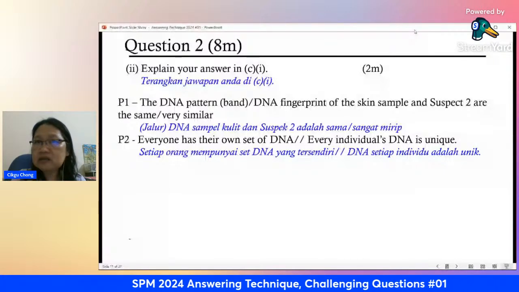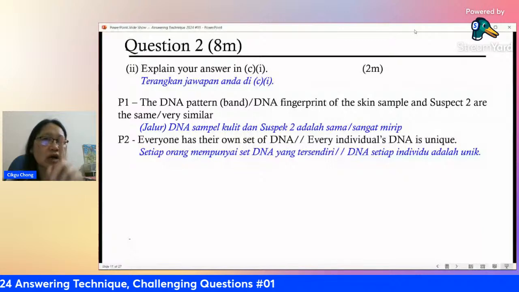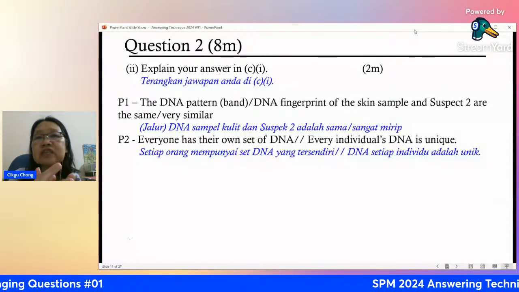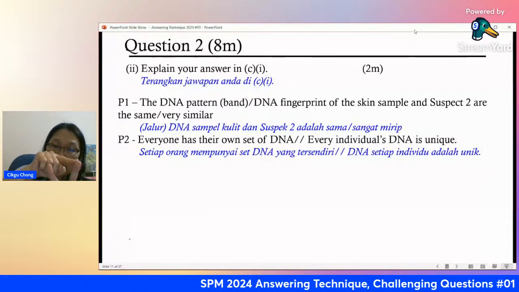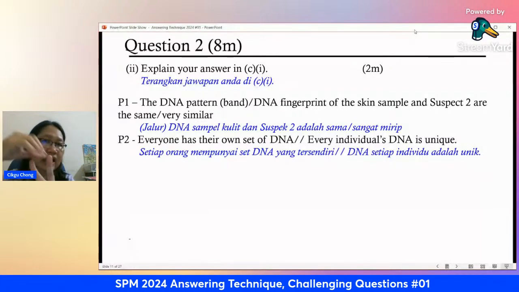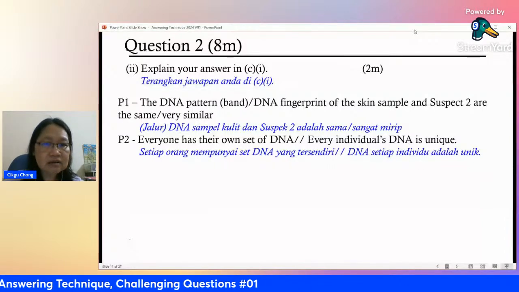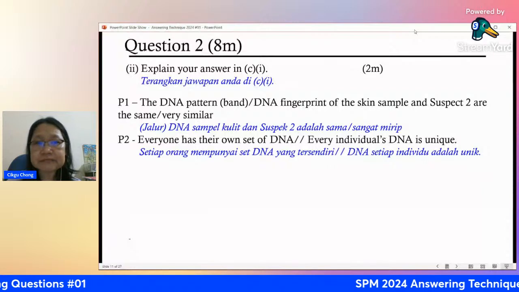Because if you're identical twins, your genes will be exactly the same, because you come from one sperm and one ovum. And they just happen to split into two individuals only. The composition of twin number one and twin number two is exactly the same. Okay, but if we are not related, right? Definitely DNA is different. So everybody has their own DNA pattern.